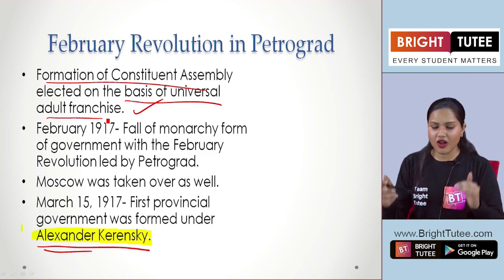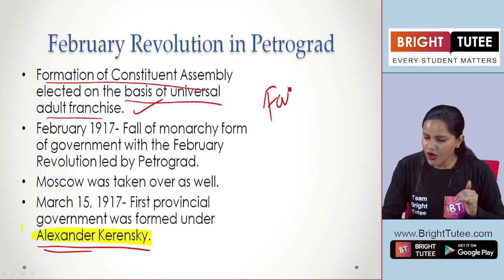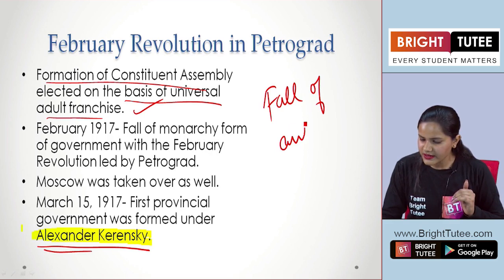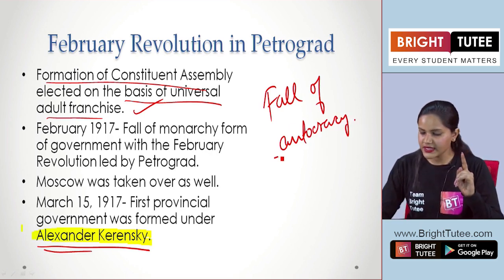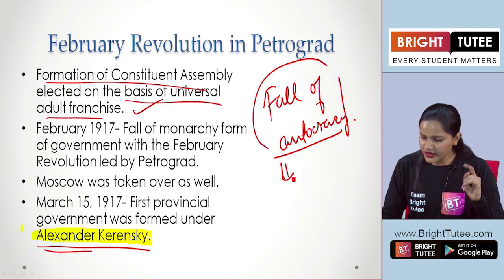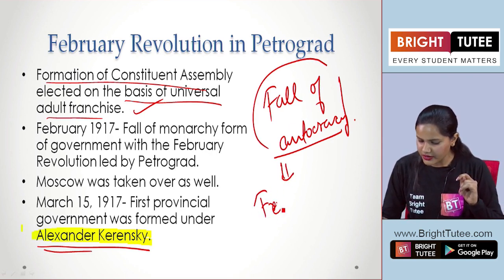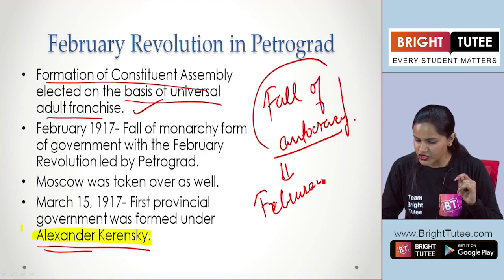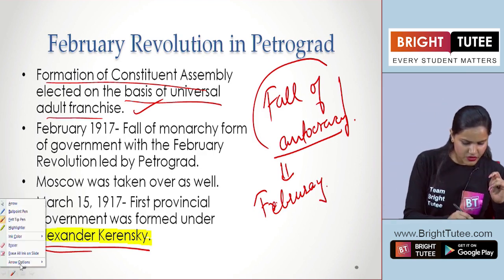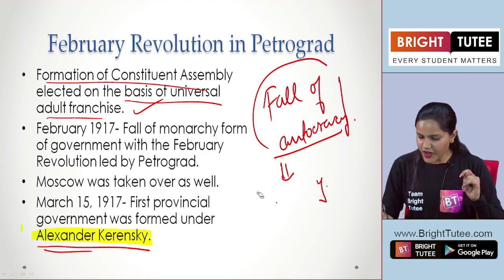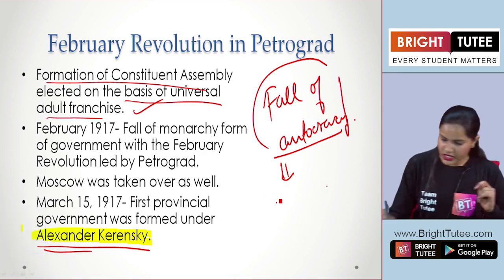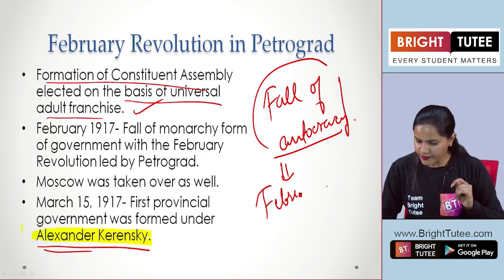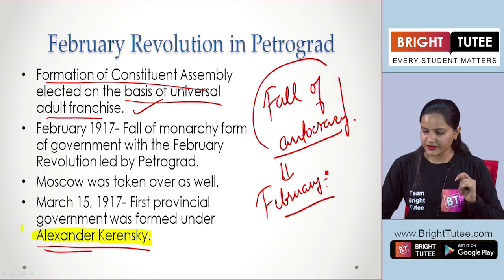This is how the fall of autocracy took place after the February Revolution, right? The February Revolution led to the fall of autocracy.